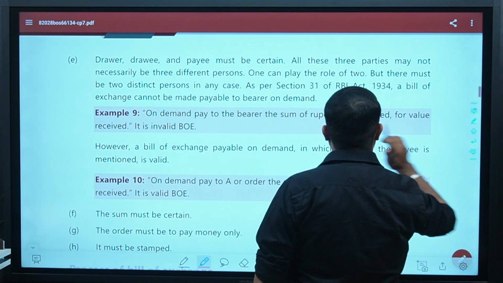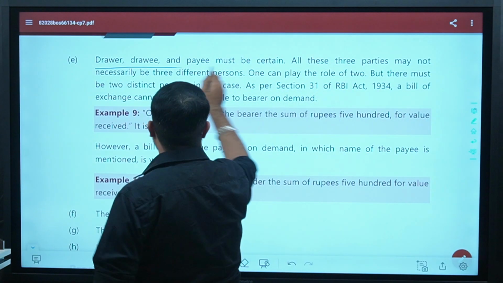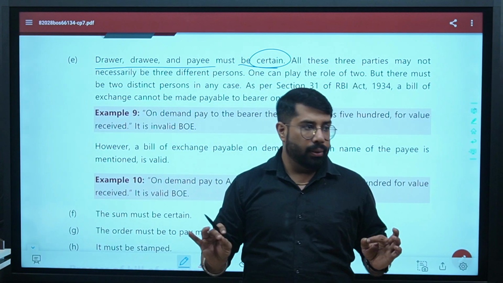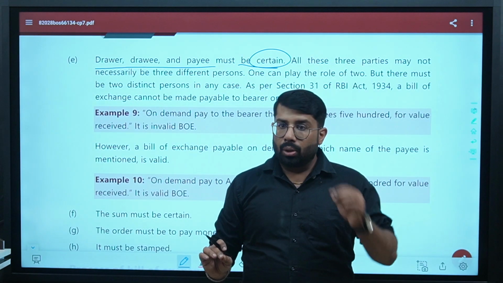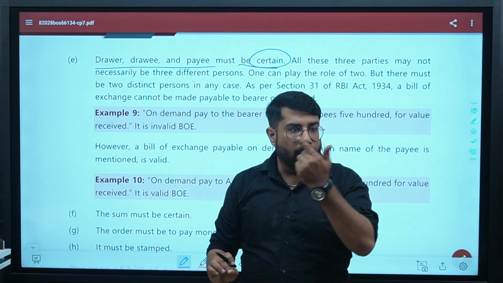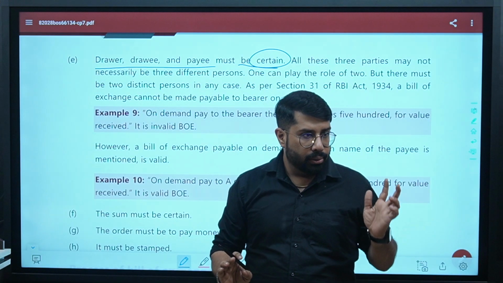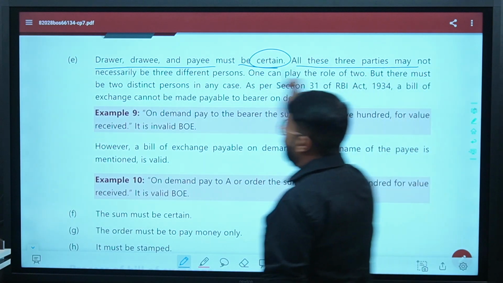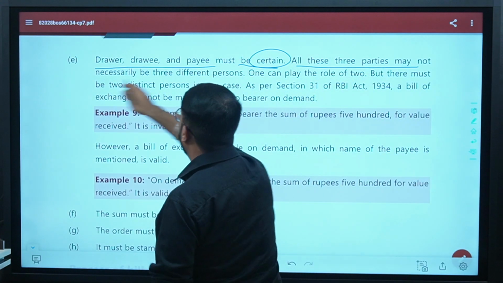Point E says drawer, drawee, and payee must be certain. It should be clearly written who is the drawer, who is the drawee, and to whom the payment should be made. Correct? All these three parties may not necessarily be three different persons.